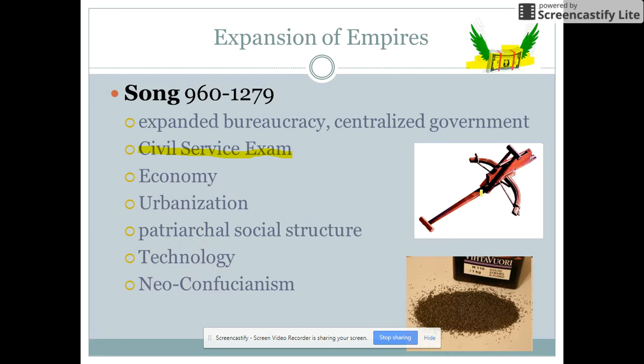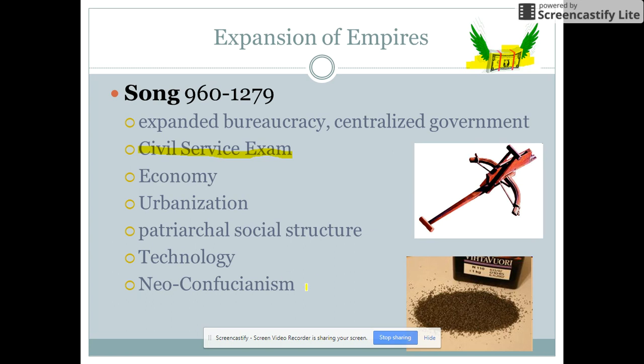The Song are known for their technology. They have porcelain, which are like little china cups. You have gunpowder. You have woodblock printing. That's going to enable them to mass print stuff. They have a magnetic compass, which they call the south pointing needle. So they're a very pre-industrialized society.